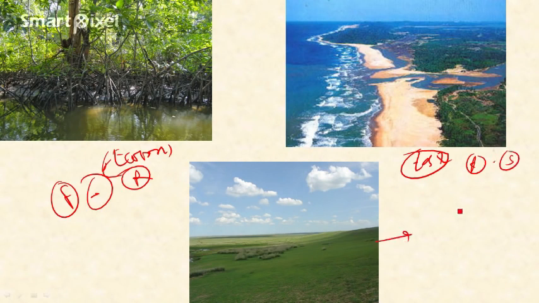And the third example is the grassland ecosystem, the grassland ecotone. Okay, this is the zone of transition between the tropical forest ecosystem and the desert ecosystem. So this is the ecotone.